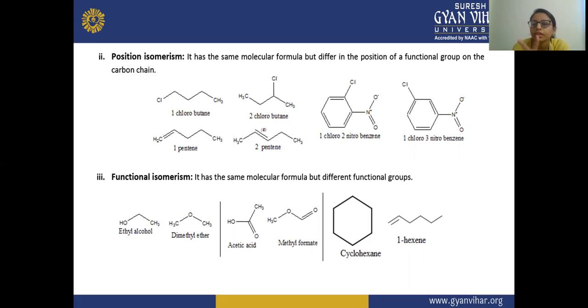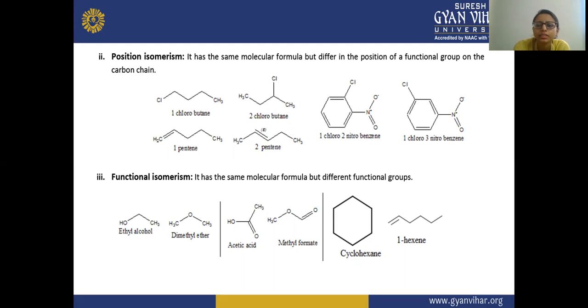So there is a difference in the position of this nitro group that is attached on this benzene ring in respect to this chloro. And the third example is given here, pentene. So here in the pentene, you can see the double bond position. So double bond is also signified as the functional group.